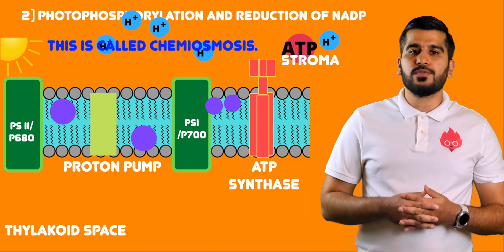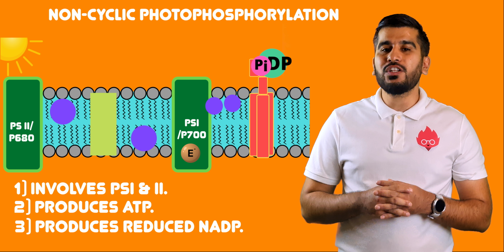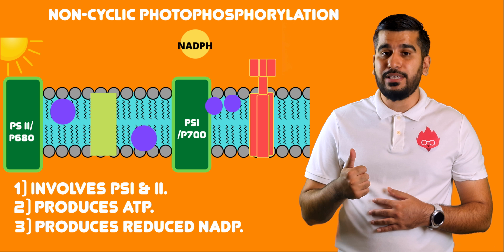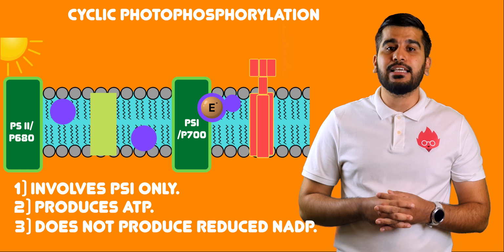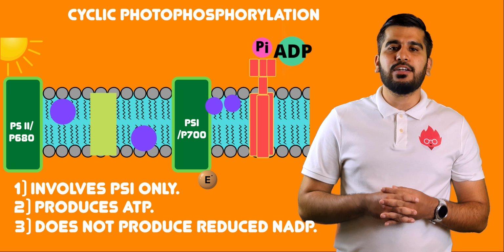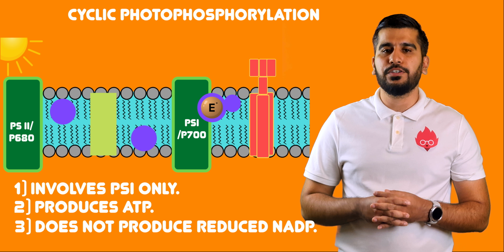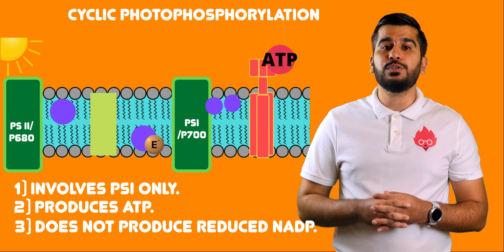When photophosphorylation involves both photosystems 1 and 2, we call this non-cyclic photophosphorylation. It produces reduced NADP and ATP. There's another type of photophosphorylation called cyclic photophosphorylation, which only involves photosystem 1. So instead of electrons terminating in NADP, they loop around back to their point of origin. This type of photophosphorylation produces ATP but not reduced NADP.